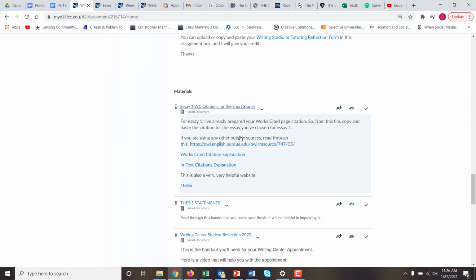I've also got a couple of other resources. This is the Purdue OWL site specifically for citations. Works cited page citations, that's a good thing to look over. I also have the video for the Purdue OWL works cited page citation explanation. So like, how do you create a works cited page? It's not a great video, I'm just going to be honest with you. It's not much better than something I would produce, but it's pretty thorough. So I think you'll get an idea of it.